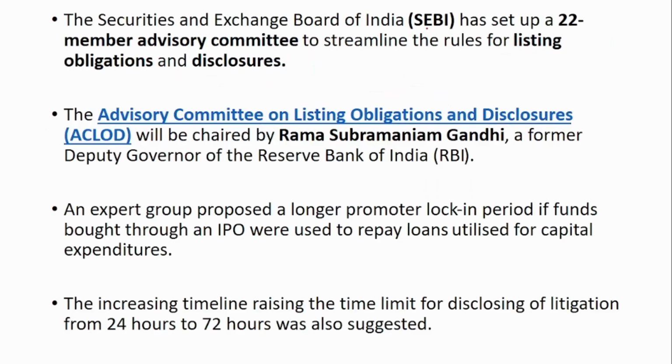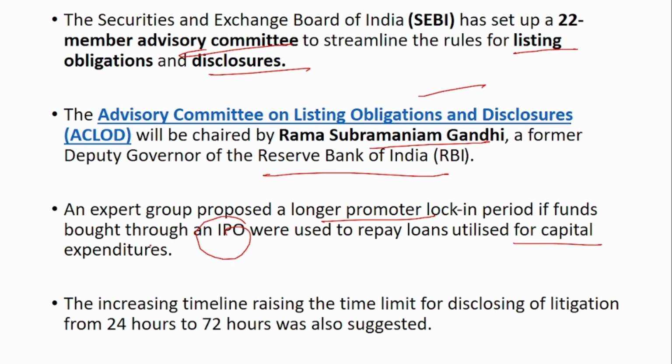SEBI has set up a 22-member advisory committee to streamline the rules for listing obligations and disclosure. The advisory committee on listing obligations and disclosure will be chaired by Rama Subramaniam Gandhi, a former deputy governor of the Reserve Bank of India. One of the suggestions brought is that an expert group proposed a longer promoter lock-in period if the funds raised through an IPO were used to repay loans utilized for the capital expenditure.